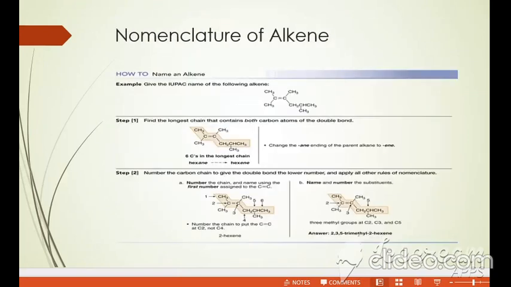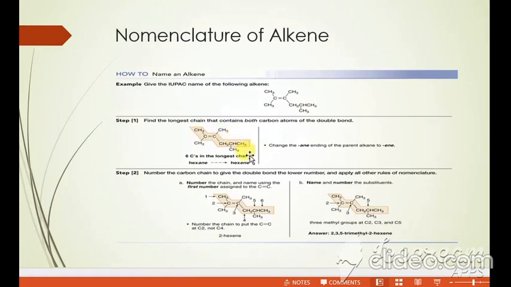Look at this picture. Here I have given you an example. Step 1: how do you start? Here is an example with 6 carbons. From where do you start? If I have to start from 1, 2, 3, 4, 5, 6, the first thing is to select the longest carbon chain. Now there are 6 carbon atoms. If I start numbering from this end, 1, 2, 3, the lowest number for the double bond carbon is 2, the double bond carbons are 2 and 3.